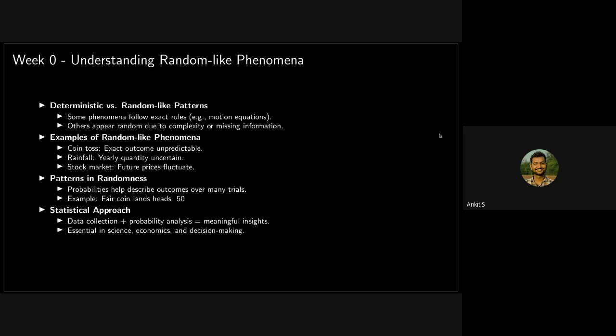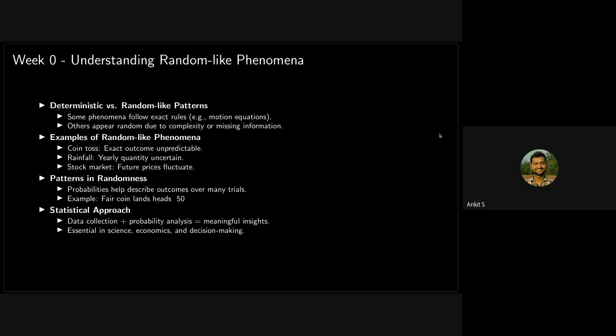For example, you may have learned about the motion equations and many scientific equations. Those follow very exact rules. You can exactly predict at what point some particle will be. But some things are not predictable exactly. Like you can't predict that when you toss a coin, it will land heads or it will land tails.